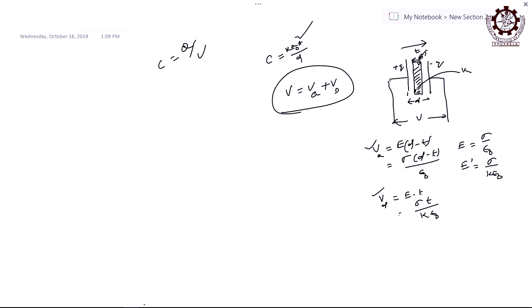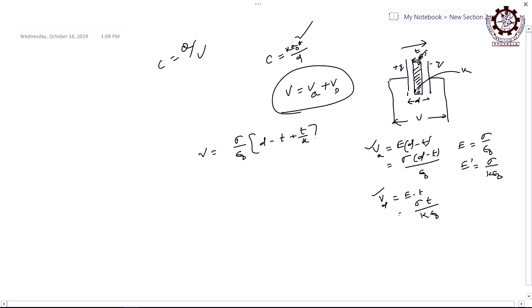The applied voltage V can be expressed as the potential difference in the air media plus the potential difference in the dielectric media. Then now you substitute the value and calculate. Then you put it here to calculate the capacity C. So, how much is the V value now? V will be equal to sigma by epsilon 0, then D minus T plus T by K, right. This is the value of V. Then put it here to get the capacity C.